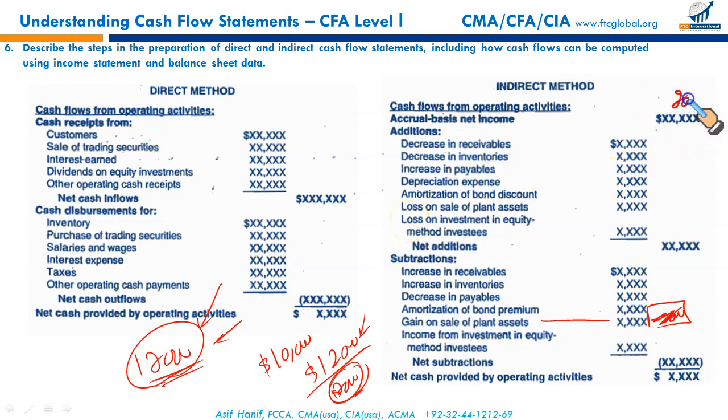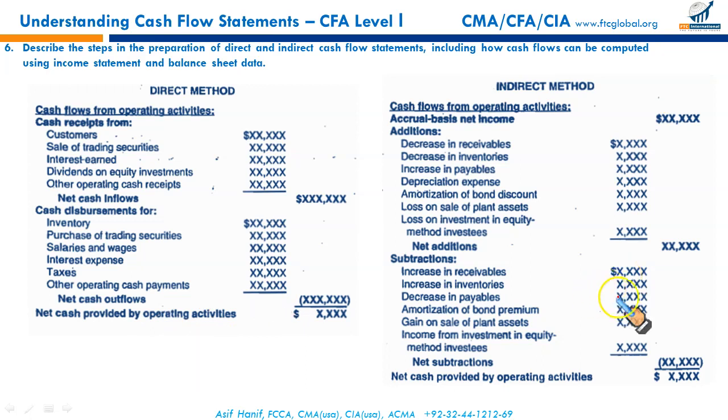This $2,000 gain is included in your net income, right? And at the same time, you are considering the full $12,000 as a cash flow from investing activity. It's an investing inflow. Now, this $2,000 is already in the income, and the $12,000, including this $2,000 gain, is already the investing activity. In order to remove this double impact of gain, we need to deduct the $2,000 gain on disposal.